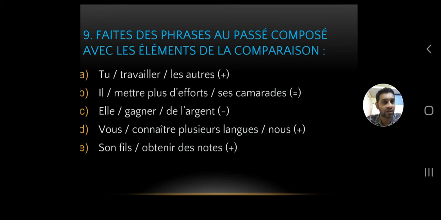So the second one: il met plus d'efforts ses camarades, and an is equal to symbol is given. Normally the word plus is given there. Maybe it's a mistake, it should not be given there, but fine. Anyway, we have an is equal to symbol, so we stick to that indication. So the verb mettre.